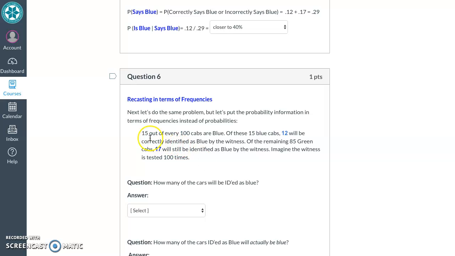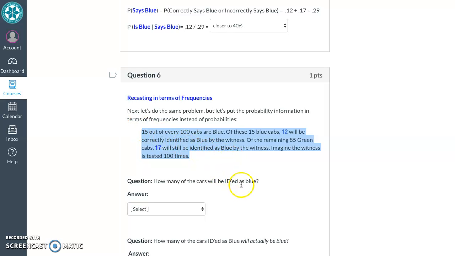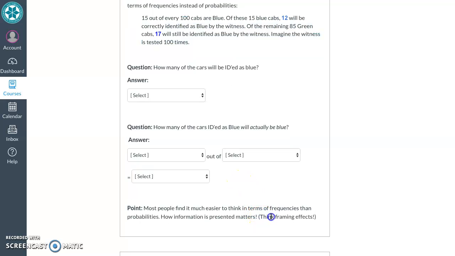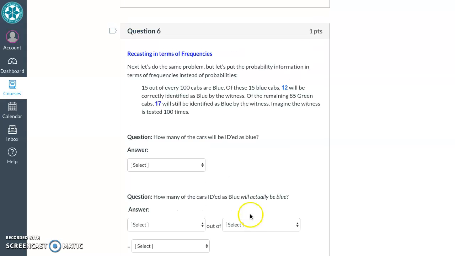When given complicated probability information, it's hard to reason through it. It turns out if you put that same information in terms of frequencies, we're much better at it. I think I made a reference here to framing effects at the bottom. The same information can be presented in different ways, and that will influence how we think about it. Well, in this case, it'll influence our ability to get it right. So here's that information in terms of frequencies. 15 out of every 100 cabs are blue.